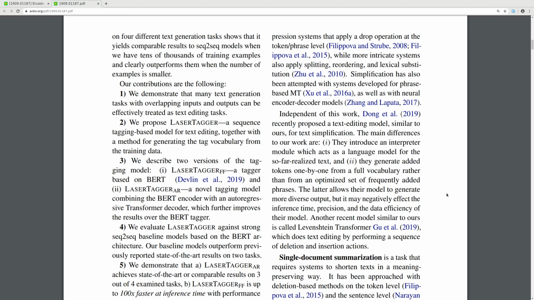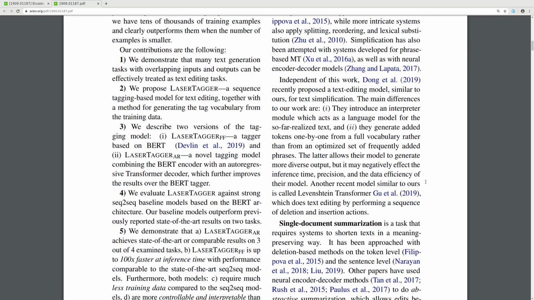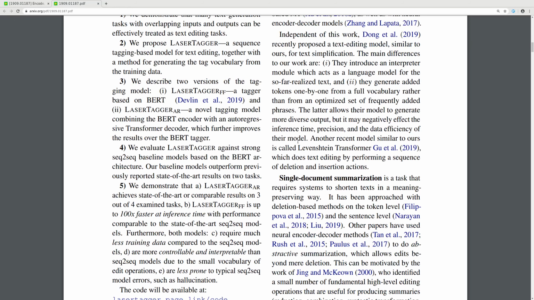The latter allows their model to generate more diverse output, but it may negatively affect the inference time, precision, and the data efficiency of their model.